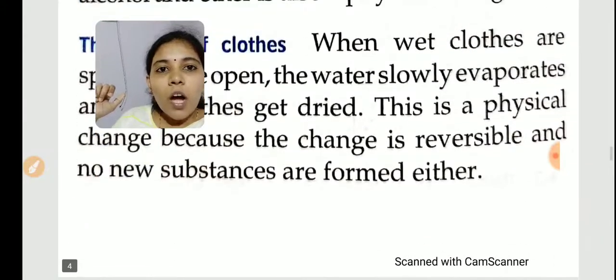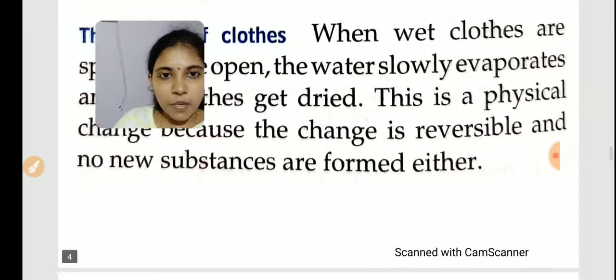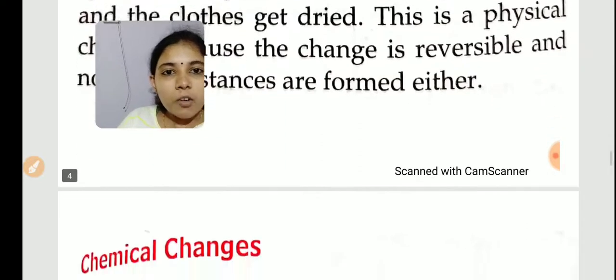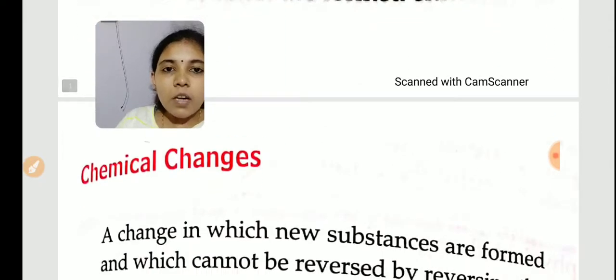Okay. So that is physical change. Now our physical change is completed. Next we are going to start our chemical change. What is a chemical change? What is a chemical change? A change in which new substances are formed.